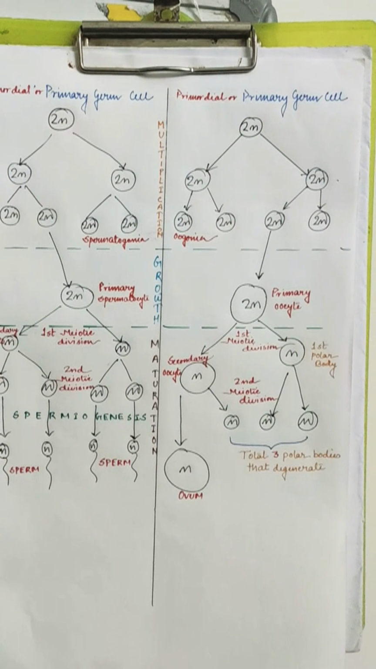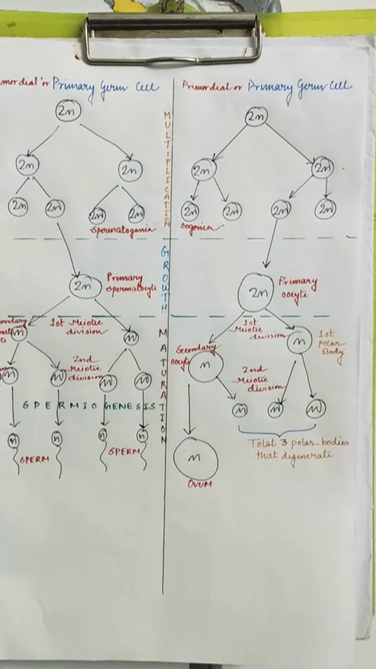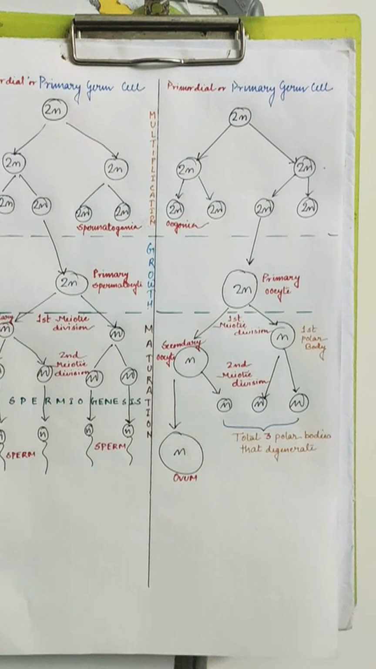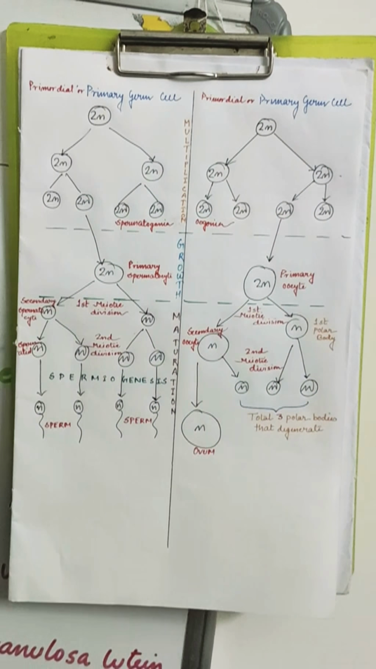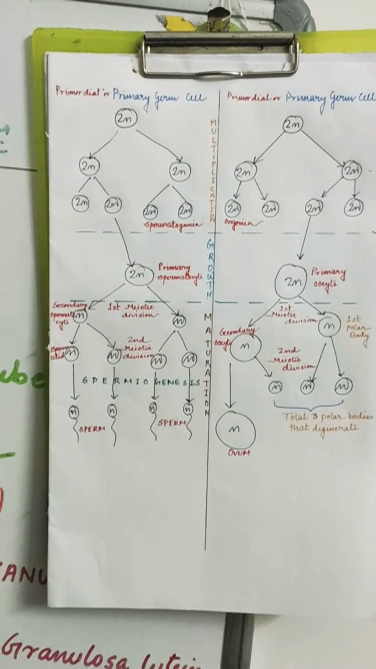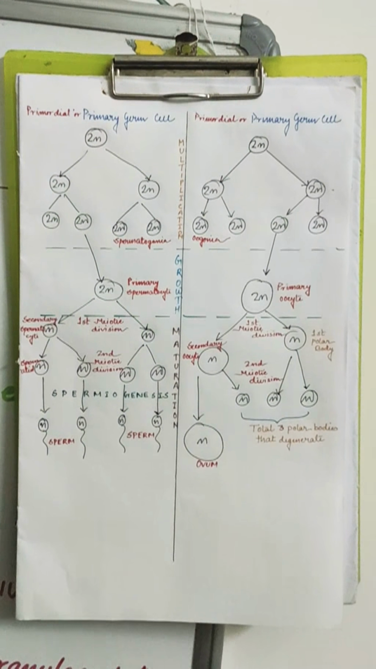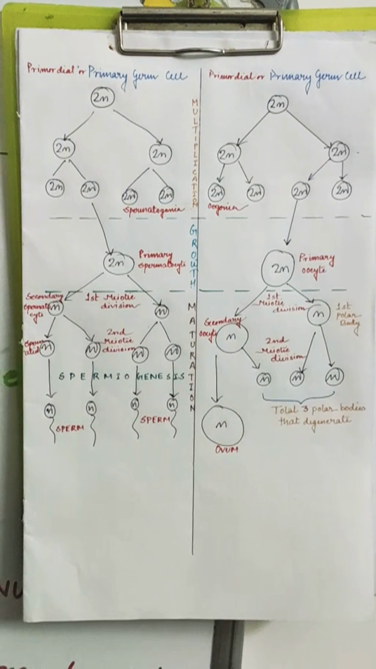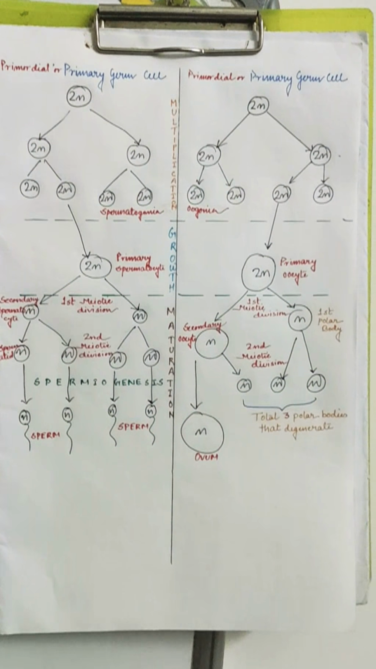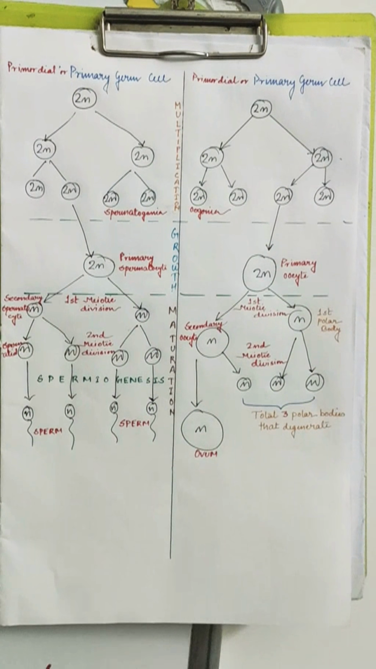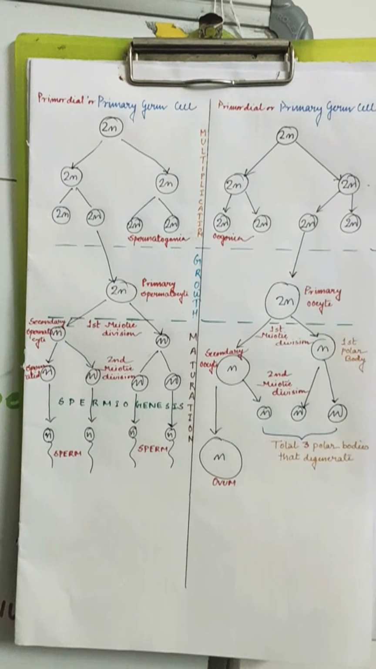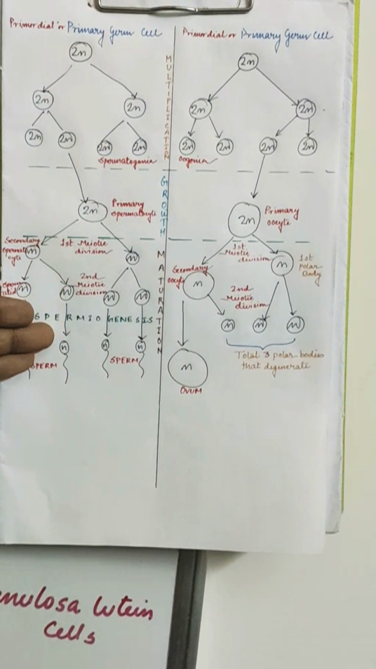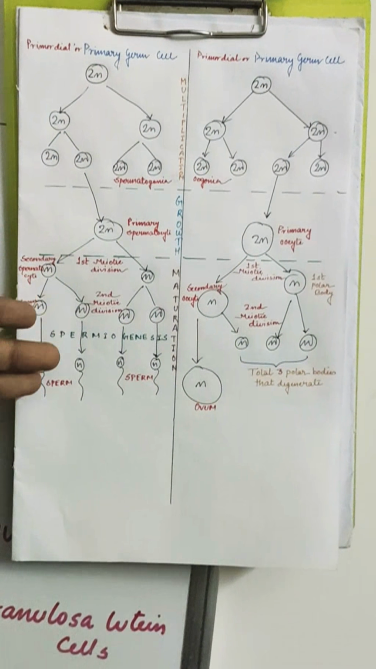Look, at the top there are primordial or primary germ cells. What are these germ cells? Germ cells means all the cells that can produce the reproductive part, you all know that. So look at the top, it has 2n, these are the number of chromosomes. So when the primary germ cell, the underdeveloped germ cell, is there, it has 2n number of chromosomes.